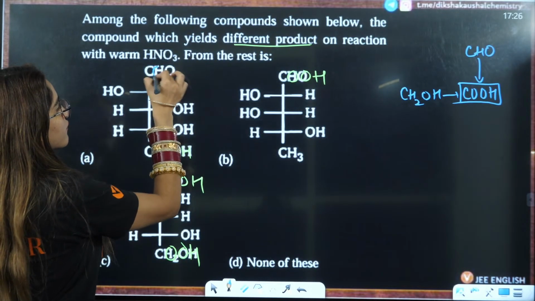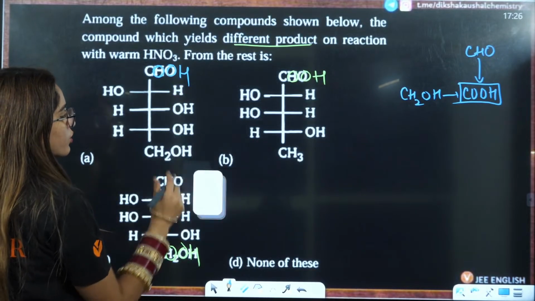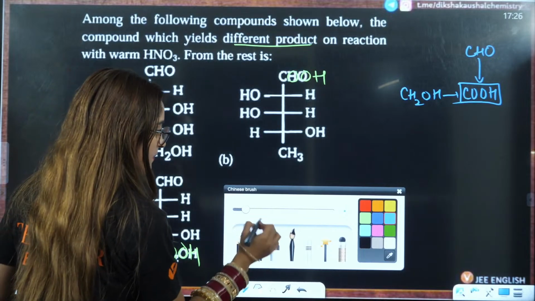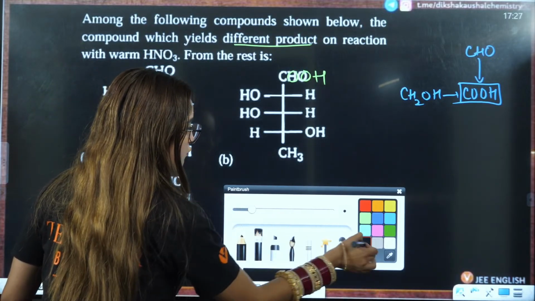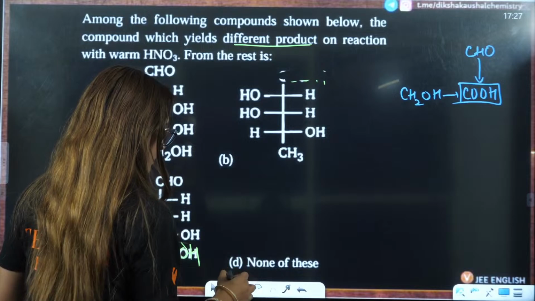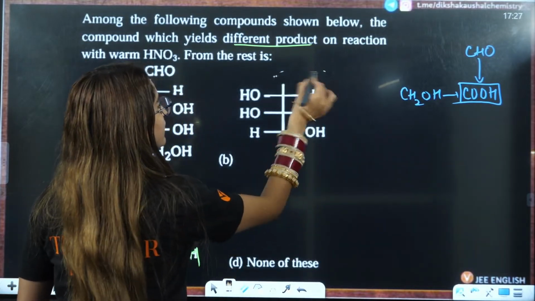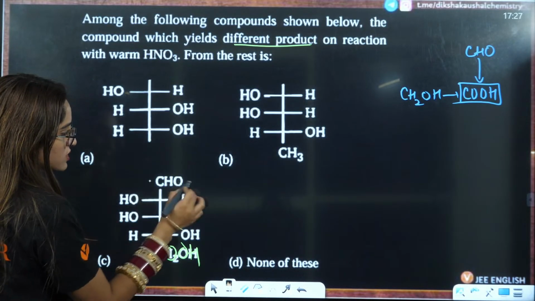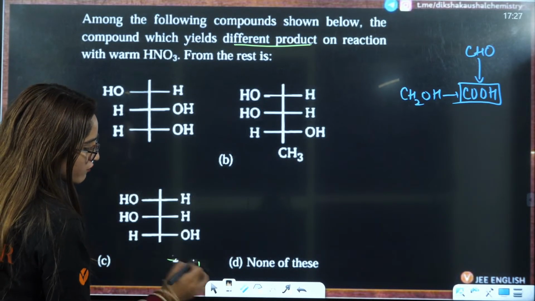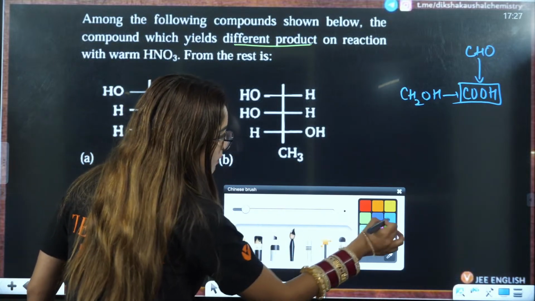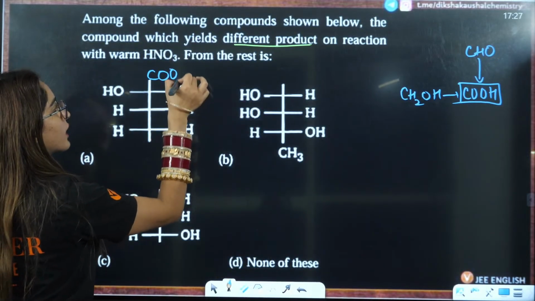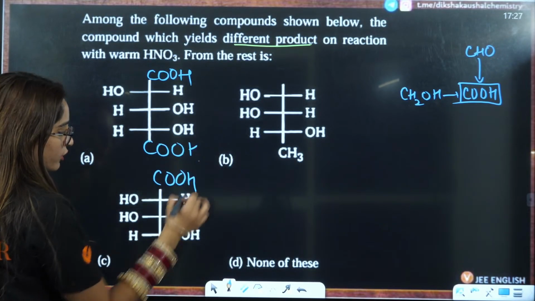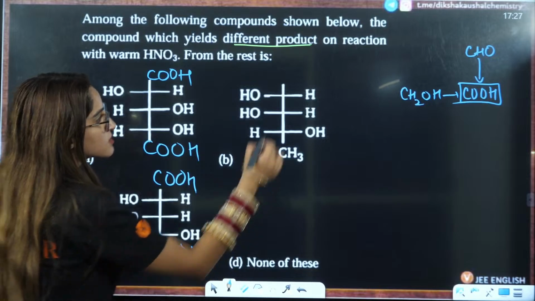So here you have COOH, here also you have COOH. For my reference, on a temporary basis, I'll just erase this and convert it into COOH, since HNO3 is going to convert all of these into COOH. Okay, so I'm also going to do the same so that you can easily understand how we are going to rotate it, and which of the following is not similar.